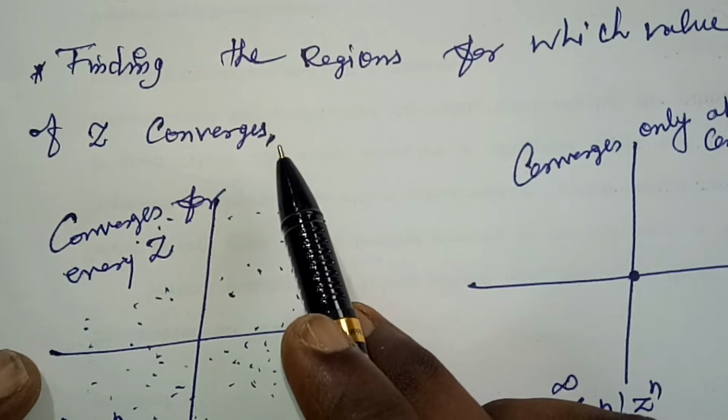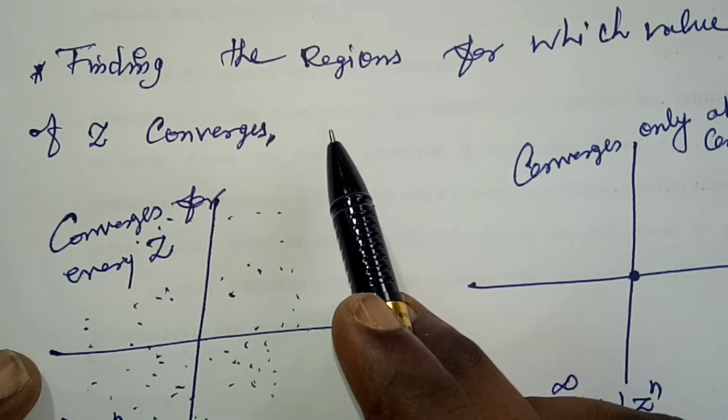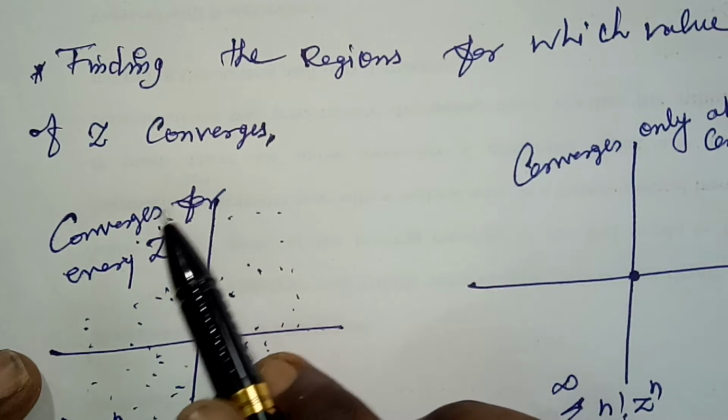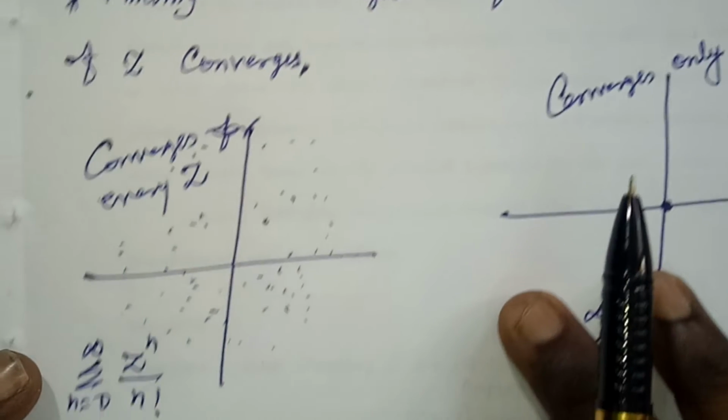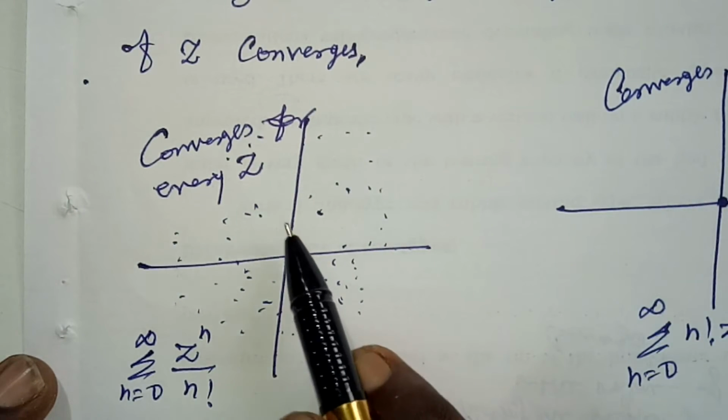I am going to find the region for what values of z our series converges, right? Then that region is called a circle of convergence, and that radius is the radius of convergence. Now you see the rest of the two cases. Converges for every z.